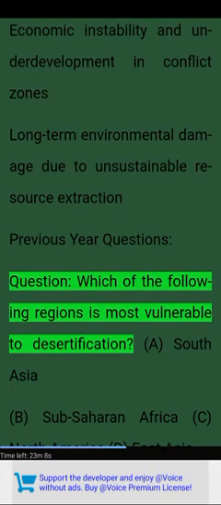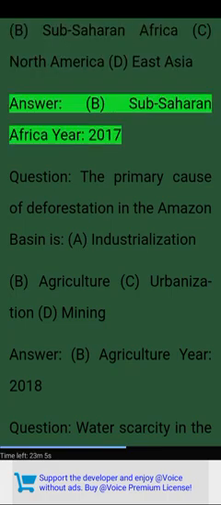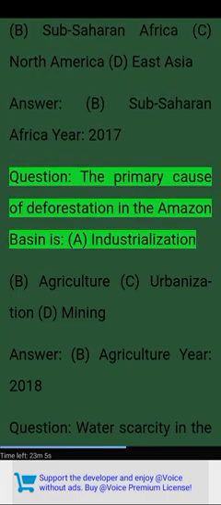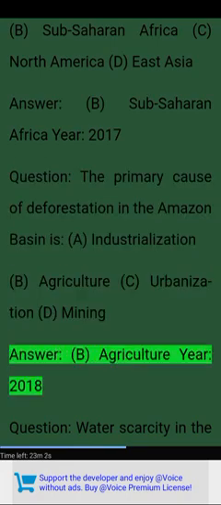Previous year questions. Question: Which of the following regions is most vulnerable to desertification? A. South Asia. B. Sub-Saharan Africa. C. North America. D. East Asia. Answer: B. Sub-Saharan Africa. Year 2017. Question: The primary cause of deforestation in the Amazon basin is A. Industrialization. B. Agriculture. C. Urbanization. D. Mining. Answer: B. Agriculture.